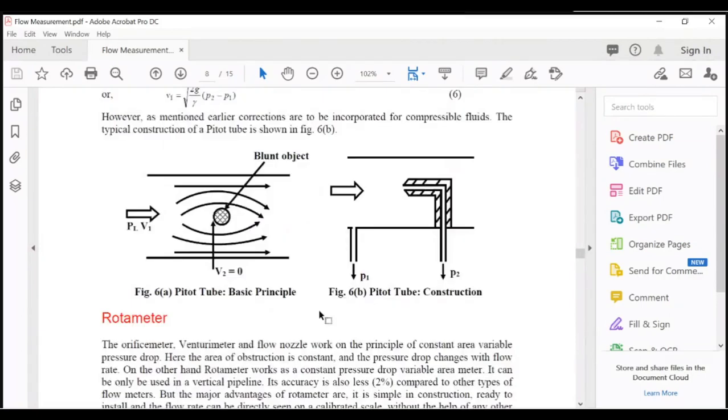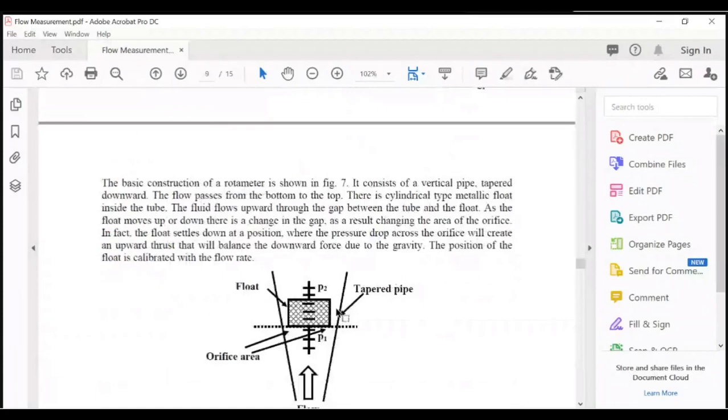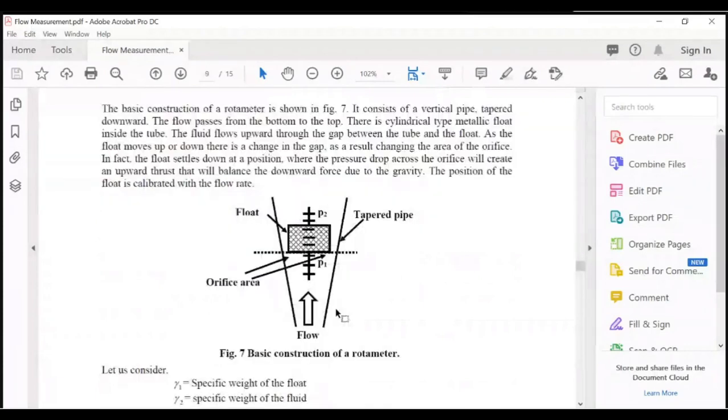Now another device is the rotameter. You can see this figure of the rotameter, the basic construction of a rotameter. This is a variable, or you can say tapered, pipe from bottom to top, tapered variable area, and the orifice area.